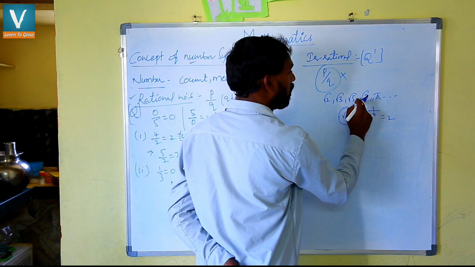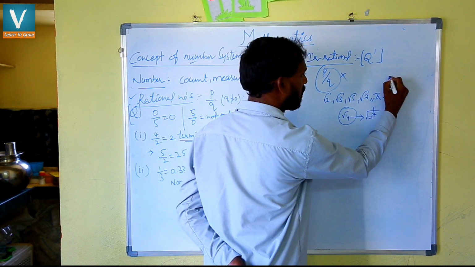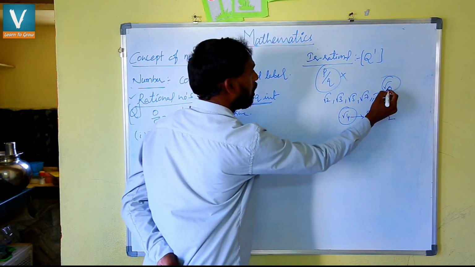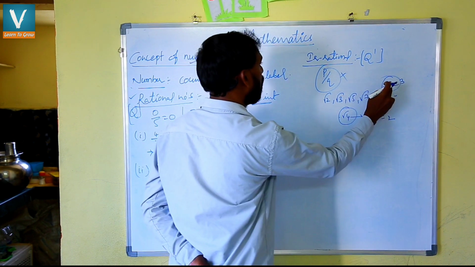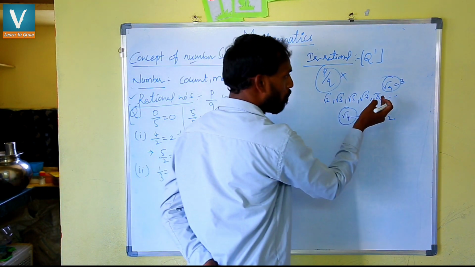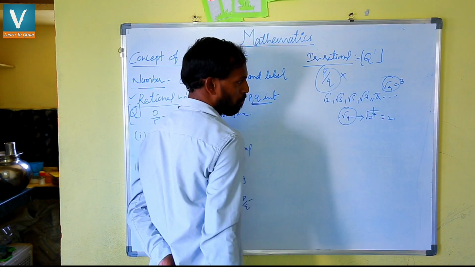Suppose 9 is there. Root 9 indicates 3 squared, so 3 threes are 9. Yes, this value becomes 3. Perfect squares all come under rational numbers only. So non-perfect squares all come under irrational numbers.